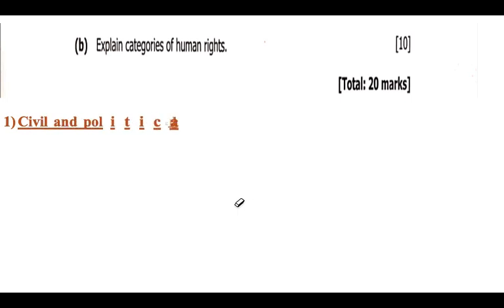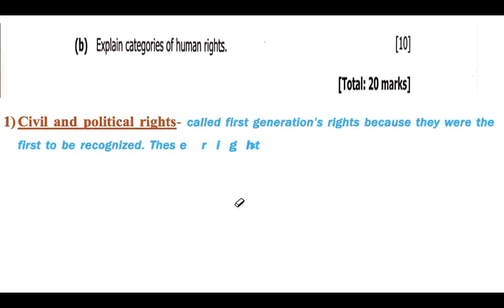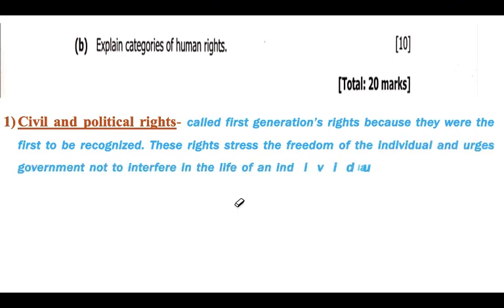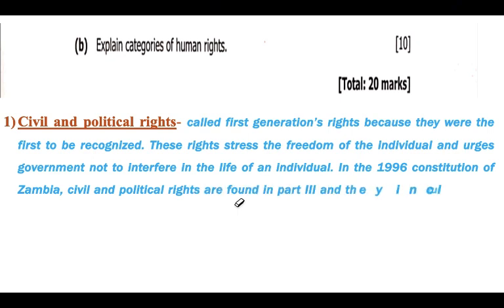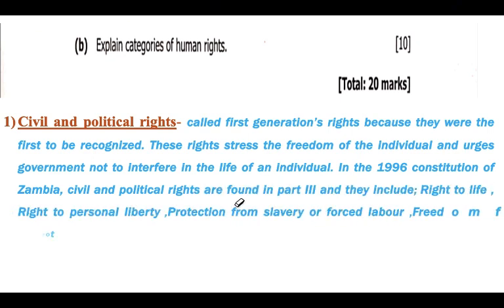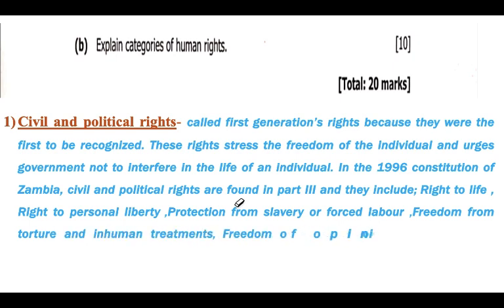So we have what we call civil and political rights. These ones are sometimes said to be first generational rights, because they were first to be recognized. These rights stress the freedom of an individual and urge the government not to interfere in the life of an individual.